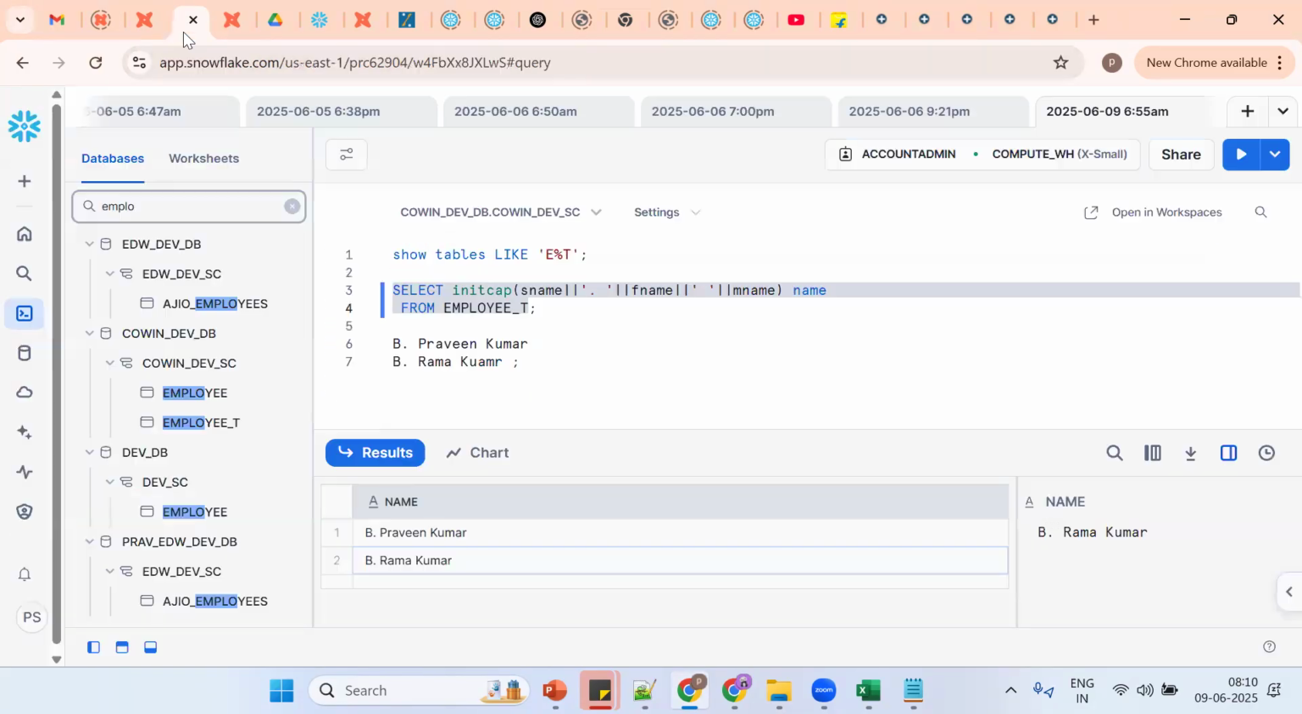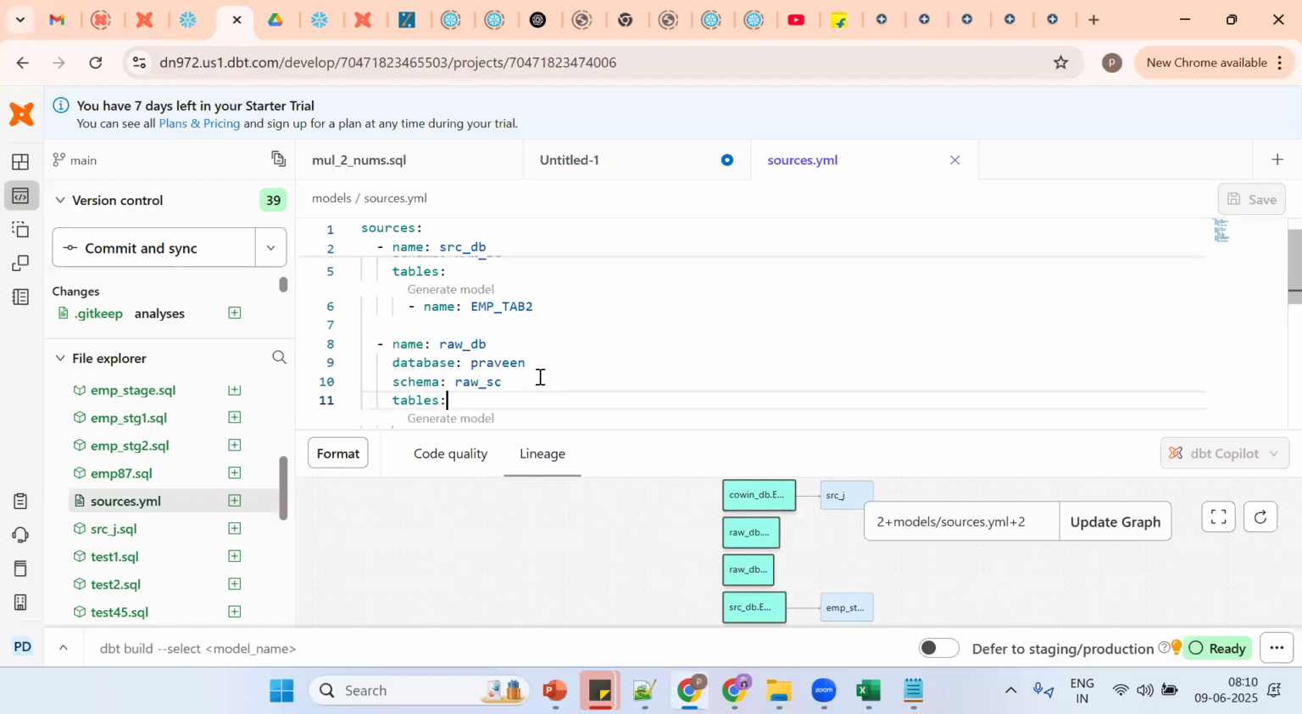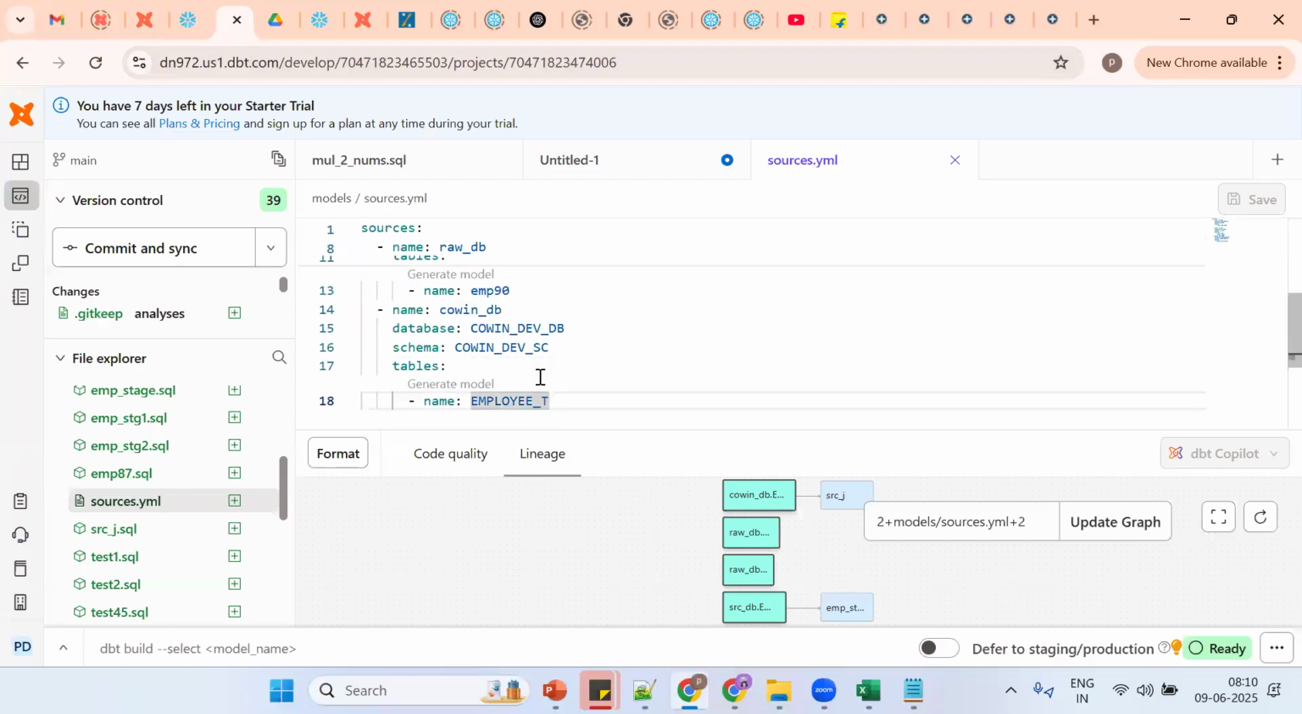So what is the database we are pointing to? Covin DevDB, dev schema. Okay, it's already there. Tell me how to access it by using which function? What is the function name? The ref function? Not the ref function, the source function.